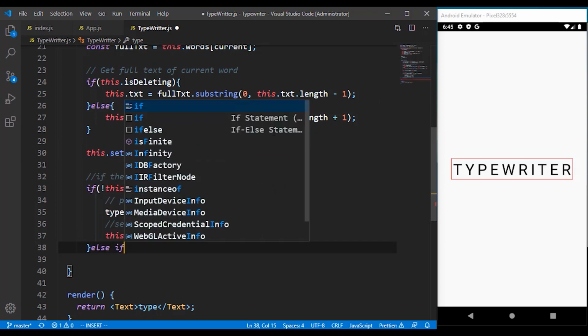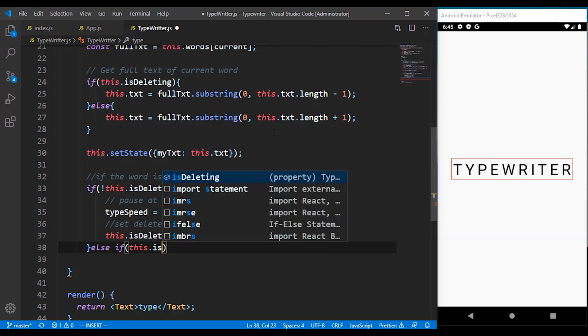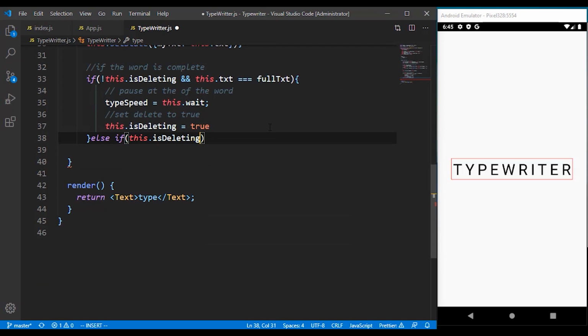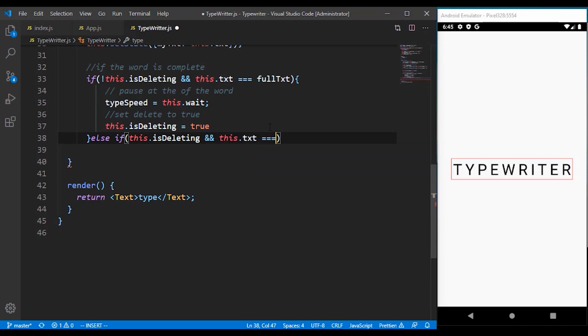Else, if it's not deleting, I'm just going to type that down. Let me not copy it so that I will not confuse you guys. All you have to do is to set the text equal to an empty string.